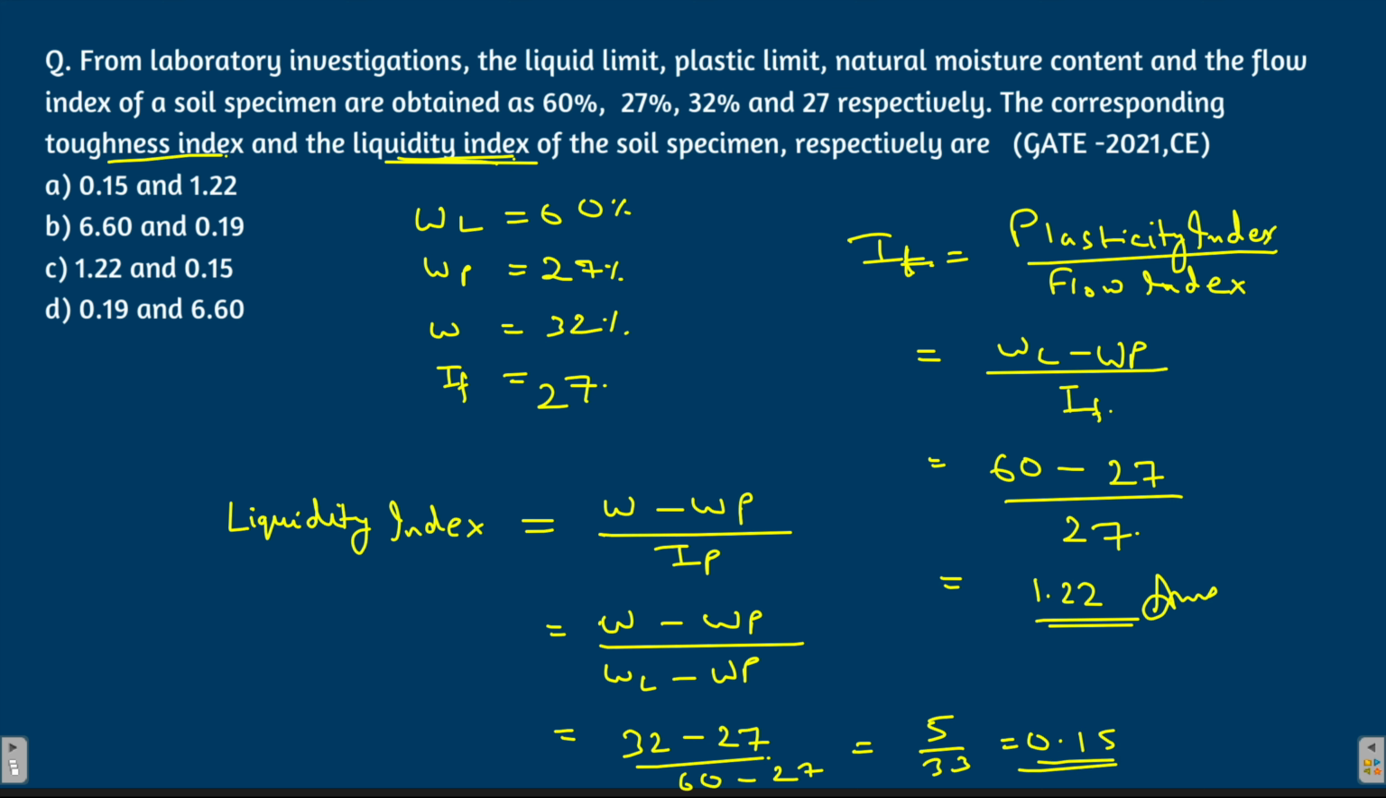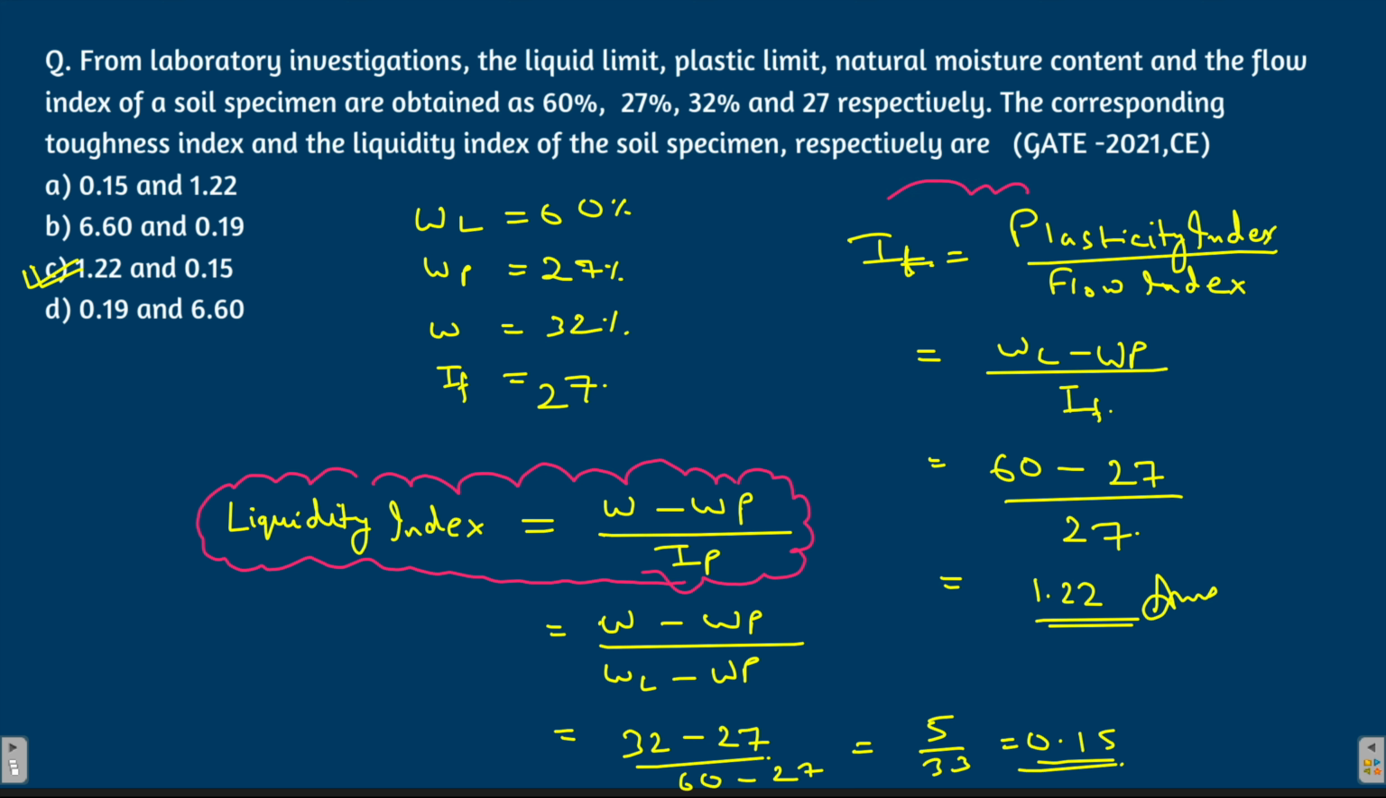So let's see which answer is the correct option. For the first one, we are getting 1.22 and the second one is 0.15. So option C is the correct answer. I hope that was a very easy question. You just have to remember the formulas. The important ones, I'm marking for you. Liquidity index is W minus WP by IP. Another important formula is toughness index is plasticity index by flow index. And if you want to know more about these indexes, their definitions and how to calculate them, you can go to my playlist, soil mechanics concepts.